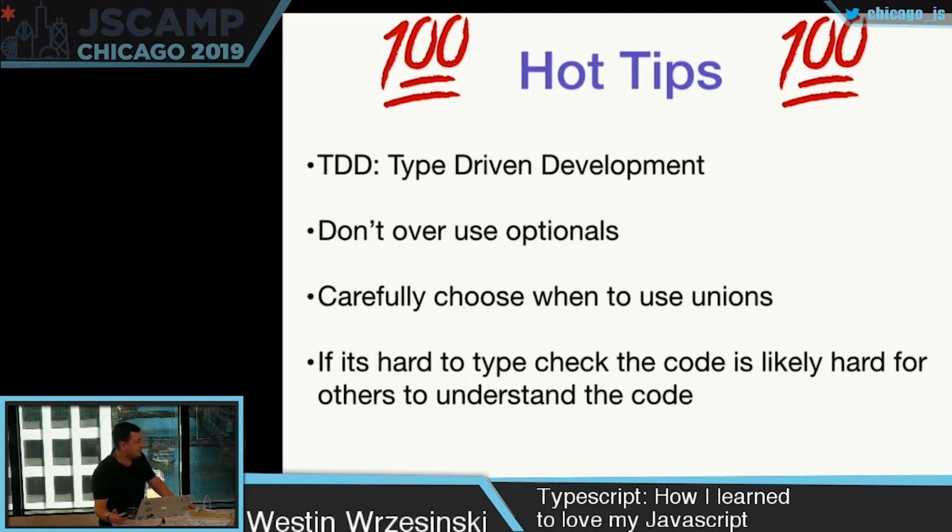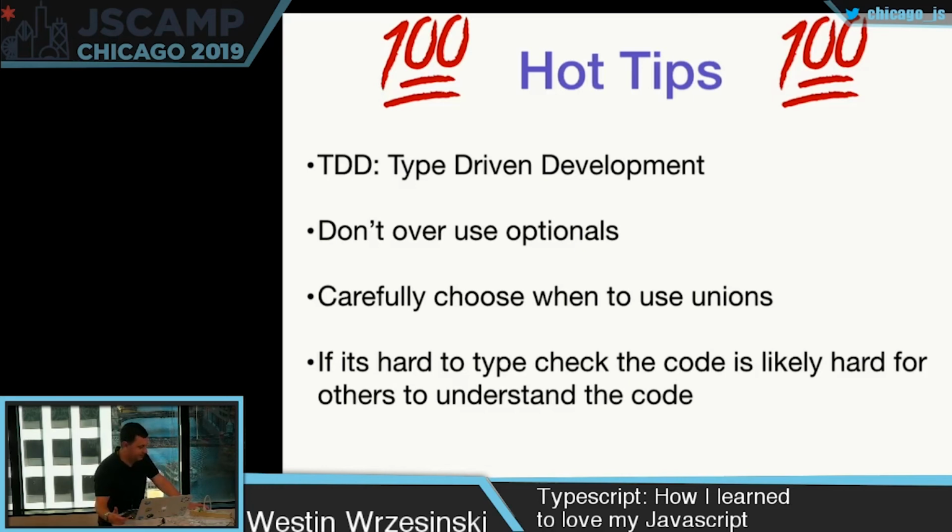Carefully choose when to use unions. A union of if a parameter can be number or string or object or null or undefined might not be the best use case for typing. You might want to rethink some things and see if you can tighten that up a bit.